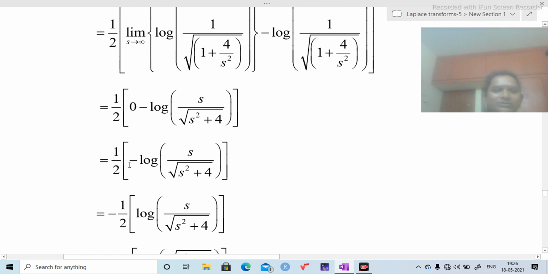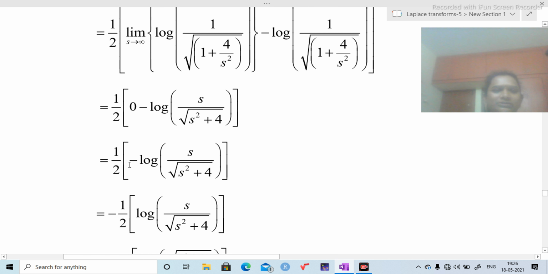To avoid this, here I am taking this minus sign outside. To avoid this negative sign, I am interchanging these two, numerator and denominator. That's why the Laplace transform of the given function is 1 by 2 into log of root of s square plus 4 by s. Next one, L of 2 sin t sin 5t by t.